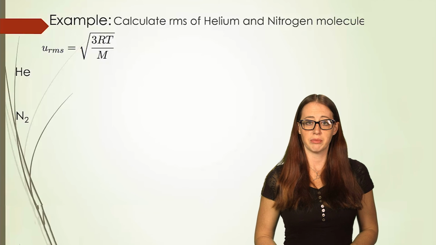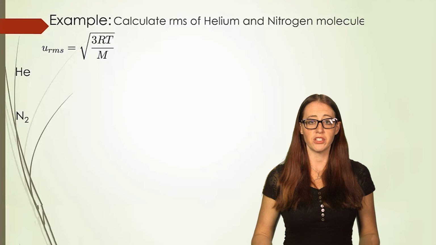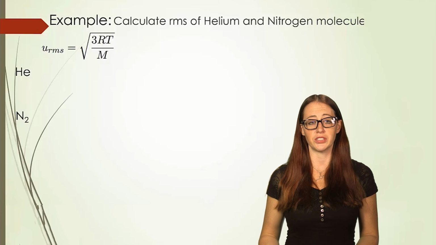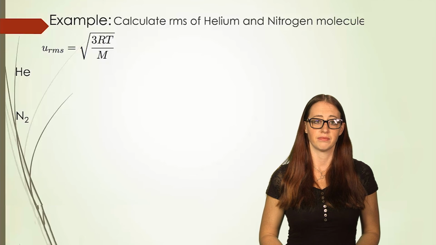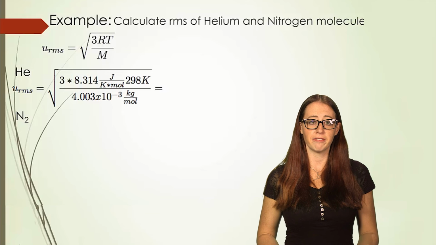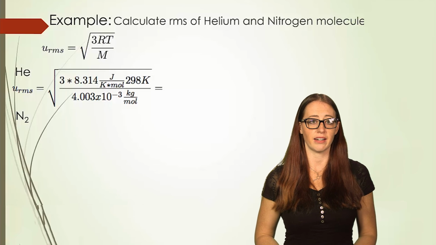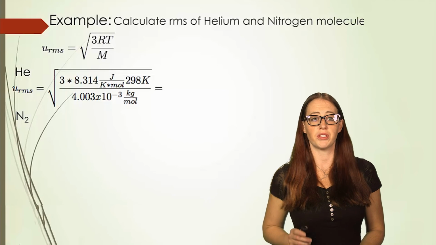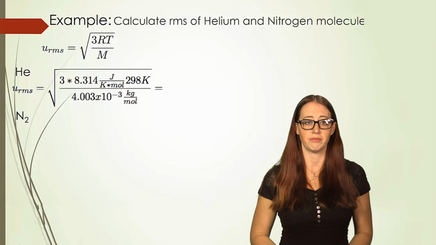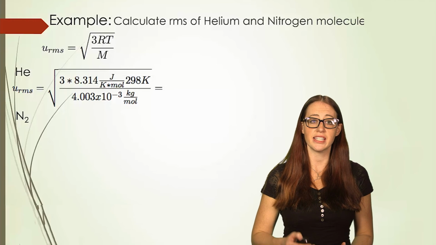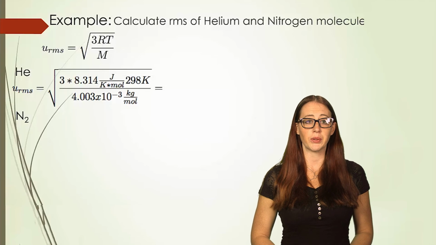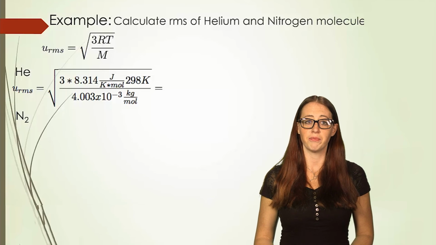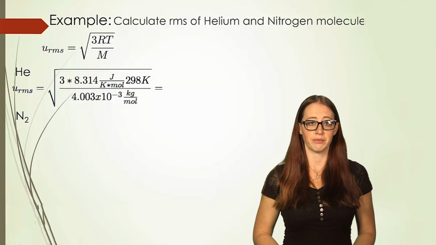We have our equation from our last slide. All we have to do is fill in all of our values. I do need to give you a temperature in order to do this, so we'll do it at 298 Kelvin. From here, we can fill in our 3, which is already there, and our R, and notice the units on R in which value I fill in. Now we're talking about energies, masses, and temperatures, and so we're going to use the other unit for R. We're going to use the joules per Kelvin mole value. So we fill in 8.314.